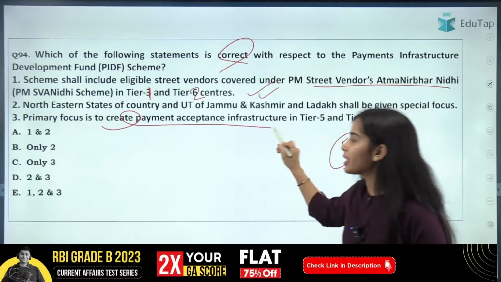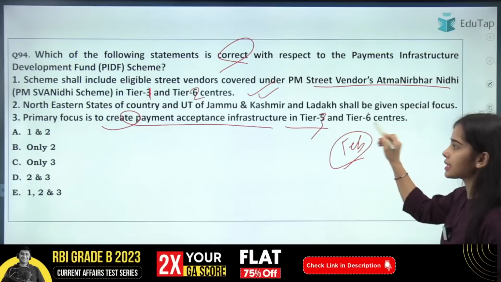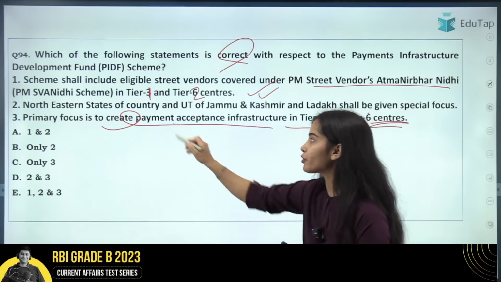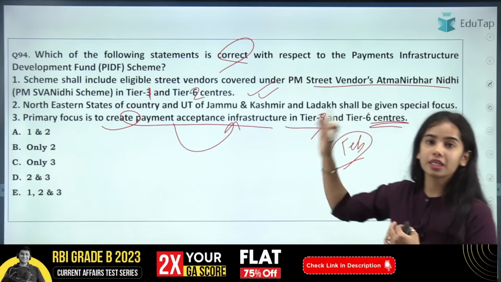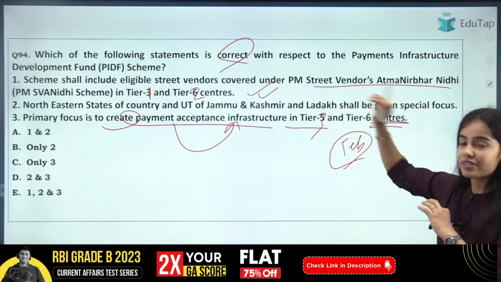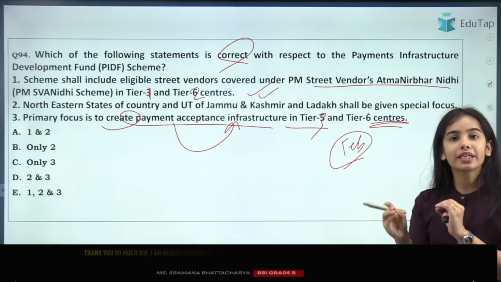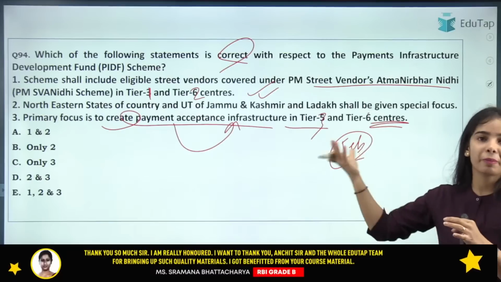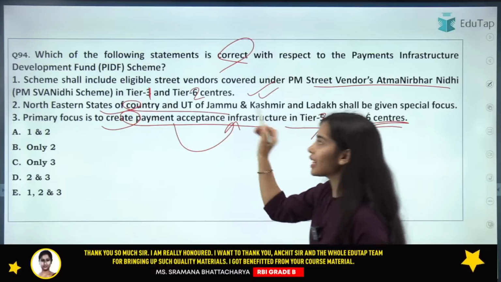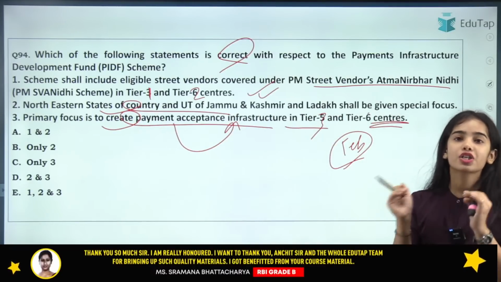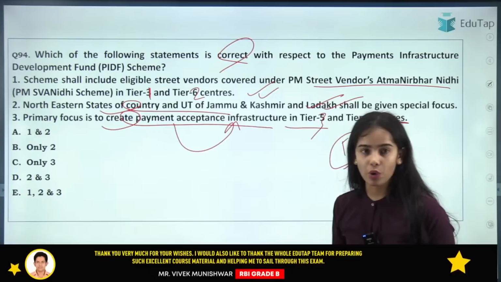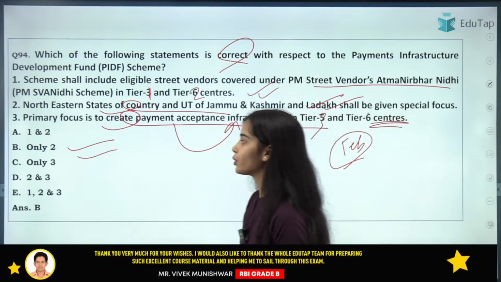Primary focus is to create payment acceptance infrastructure in tier 3 to tier 6 centers. That is, payment infrastructure has to be provided to the merchants in tier 3 to tier 6 centers, the rural and far-off areas. The street vendors in tier 1 and tier 2 centers also have to be provided with payment infrastructure, with POS machines and QR codes, and the northeastern states of the country and the Union Territories of Jammu and Kashmir and Ladakh shall be given special focus. So here the second statement is correct and the first and third statements are wrong, and that's why the answer is B, that is only 2.